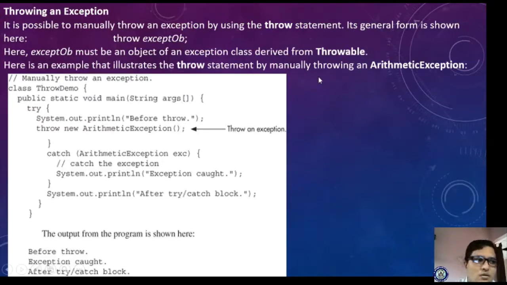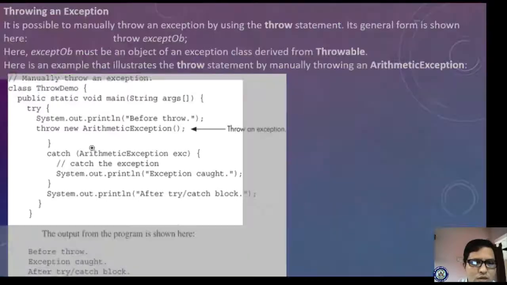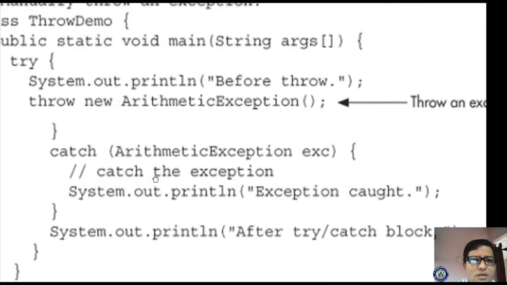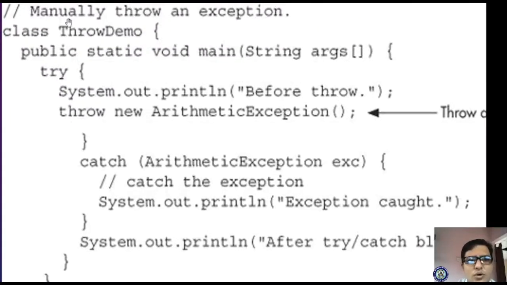We are throwing it manually. Let us see how this program executes. What is the name of the class? ThrowDemo. Afterwards, the main method, public static void main, String args. Now I'm writing a try catch block. In the try, I am doing System.out.println, before throw, it will execute. Afterwards, we are using the keyword throw.